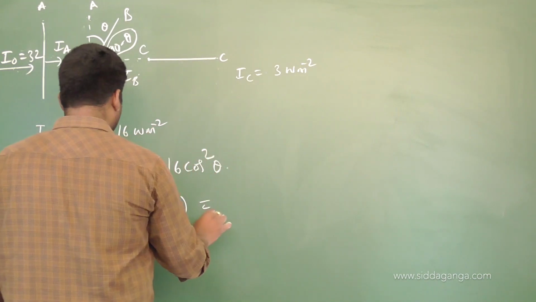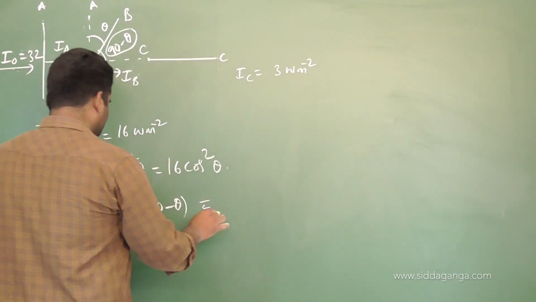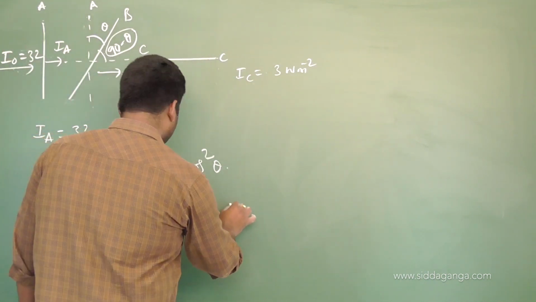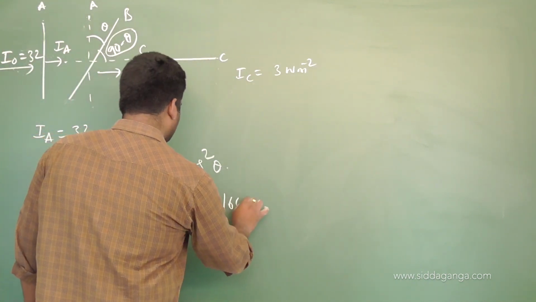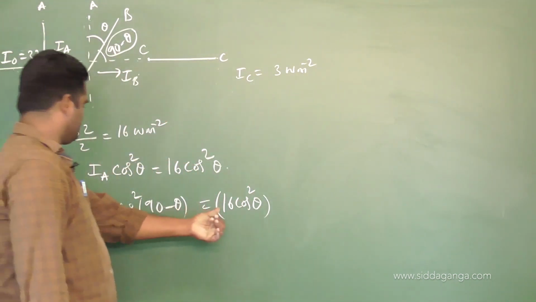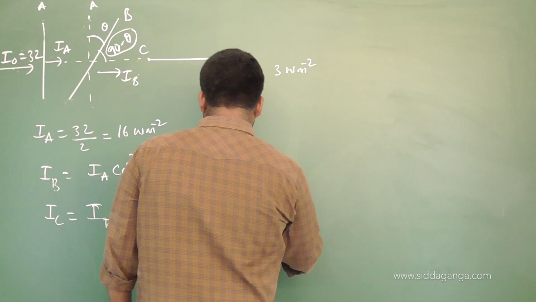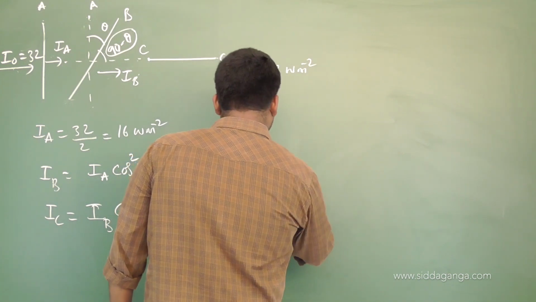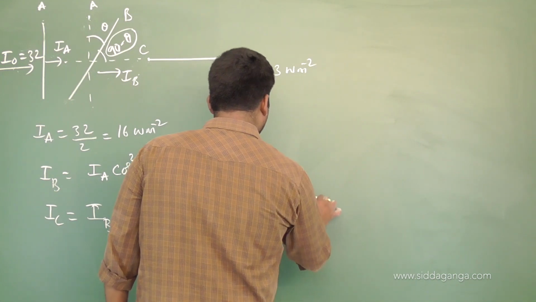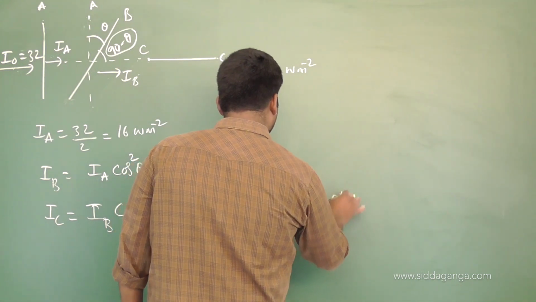So I am going to write this as 16 cos square theta into cos square 90 minus theta, with 90 minus theta in the first quadrant.